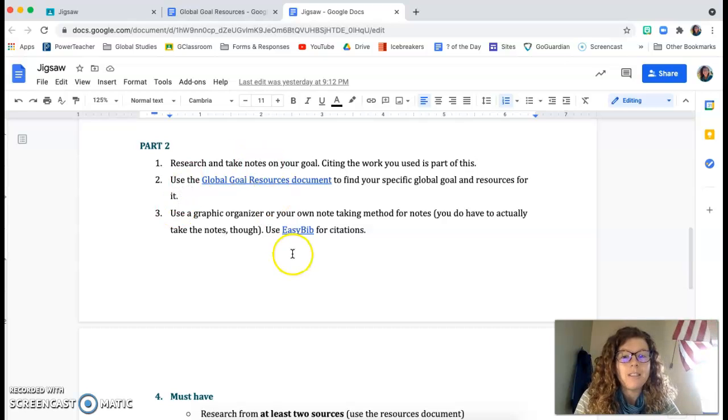And then for citations, I would recommend using EasyBib. It is linked right here in this article. In this direction document. It's easy. It does it for you. All you got to do is click and type and then overview it at the end and be like, yep, that matches up with what the article that I was just reading or the video that I was just watching.